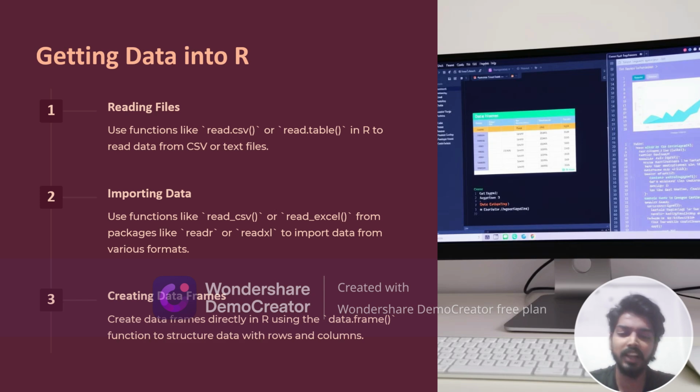Creating data frames. Create a data frame directly in R using the data.frame function to structure data with rows and columns. If you want to structure your data in a tabular format in the form of rows and columns, you use the data.frame function.